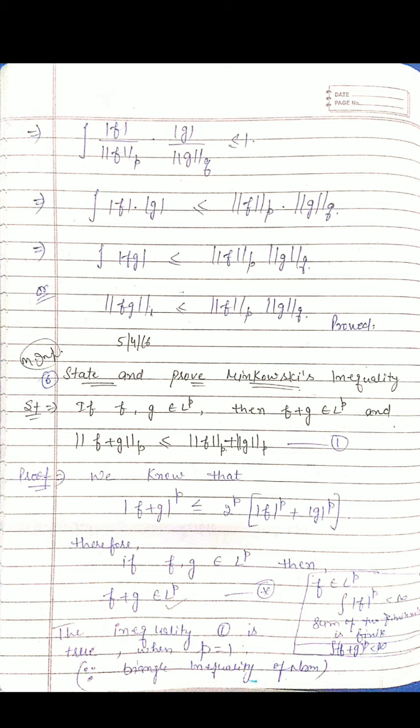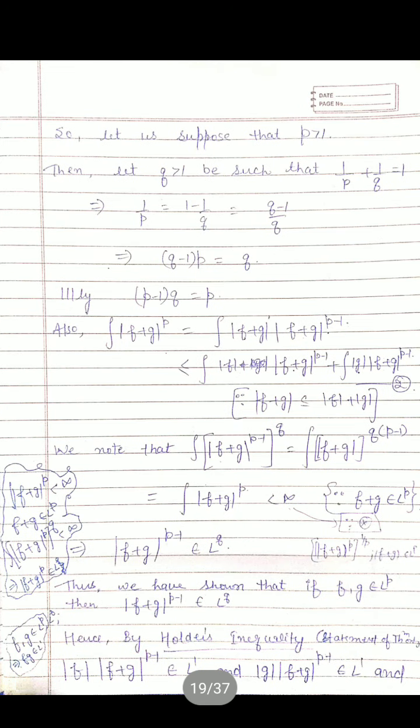That means the inequality is true when p is equal to 1. And just in the bracket, I told you that it is the triangle inequality of the norm for L^p spaces. So let us take the case when p is greater than 1, and we let q also be greater than 1, such that 1/p plus 1/q is equal to 1. Just like we can take the value of p and q equal to 2, both are greater than 1. So from here we get 1/p equal to 1 minus 1/q, that is (q minus 1)/q. So cross multiply, and you get (q minus 1)p equal to q. Similarly, we get (p minus 1)q equal to p.